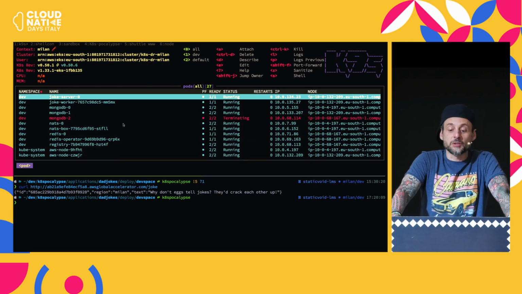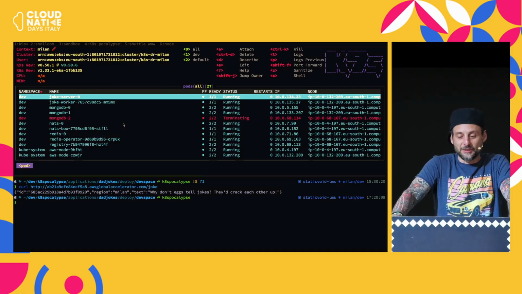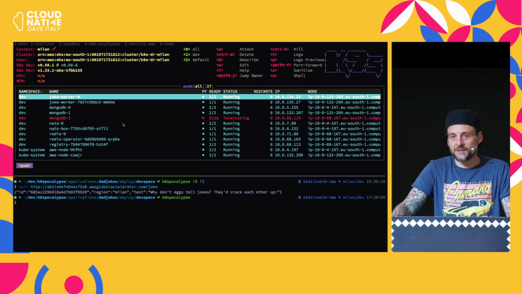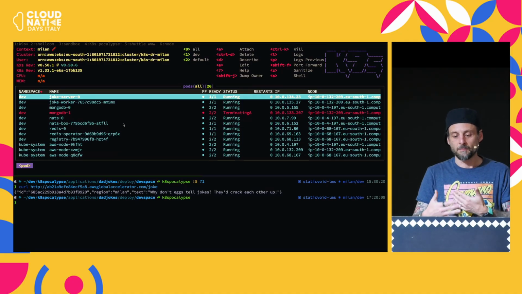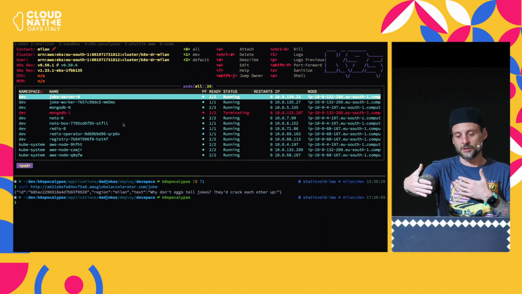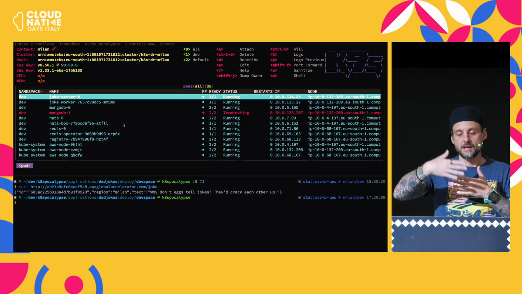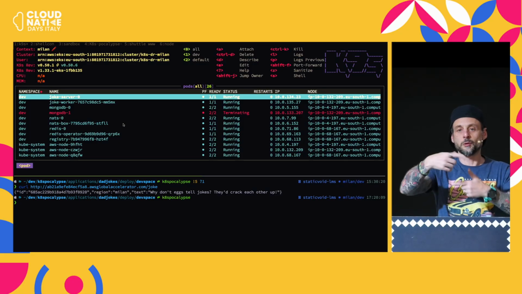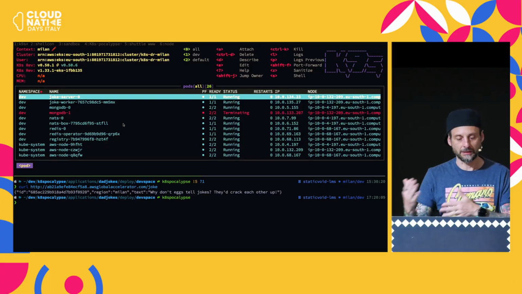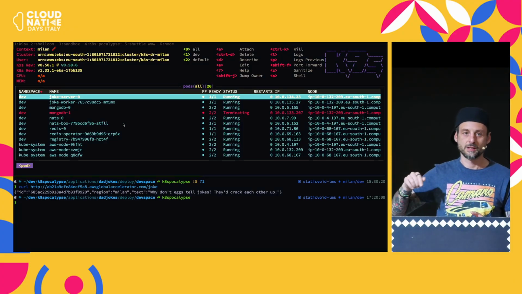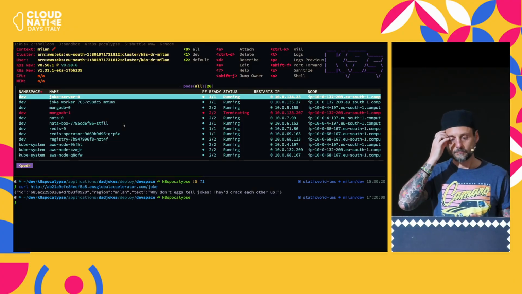I don't know. We're going to see, because what I can mention here in the meantime is why it's not terminating all MongoDB at the same time. It's because it's a stateful set. So Kubernetes is going to terminate the stateful set in the reverse order that it was deployed. So typically it's going to be MongoDB-2, -1, -0.